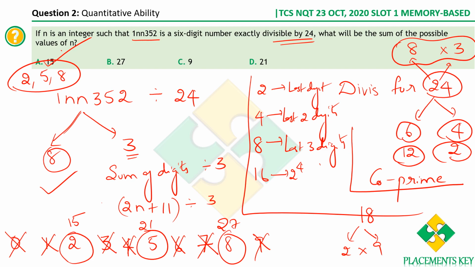In this question, we have learned multiple concepts. Usually we don't limit our explanation to this question alone. I have also explained the divisibility rule for composite numbers: you always have to split it as a product of two co-prime numbers. We've also seen the divisibility rule for the powers of 2, and the divisibility rule for 8. Multiple concepts were involved in this question. I hope this will be a quick revision of what you already know. Let's move on to the next question.